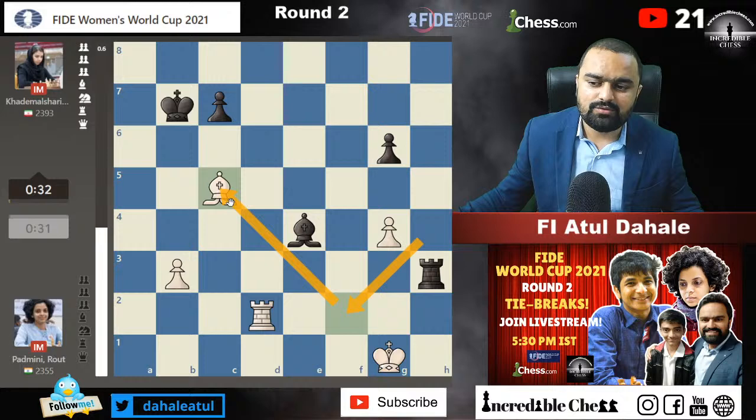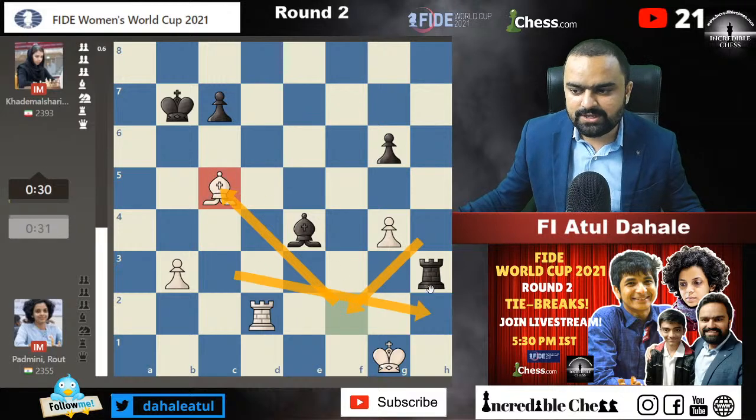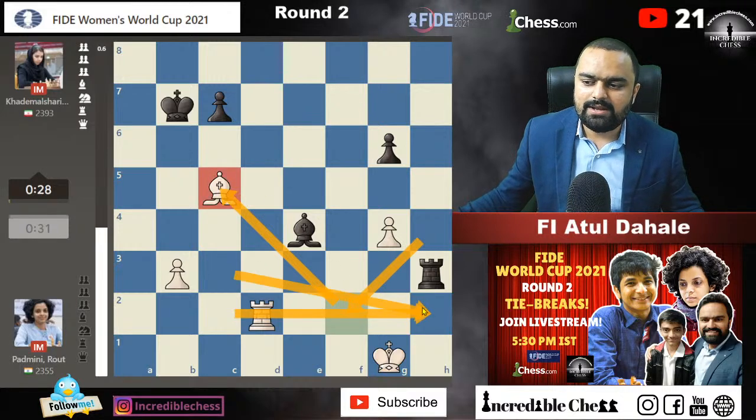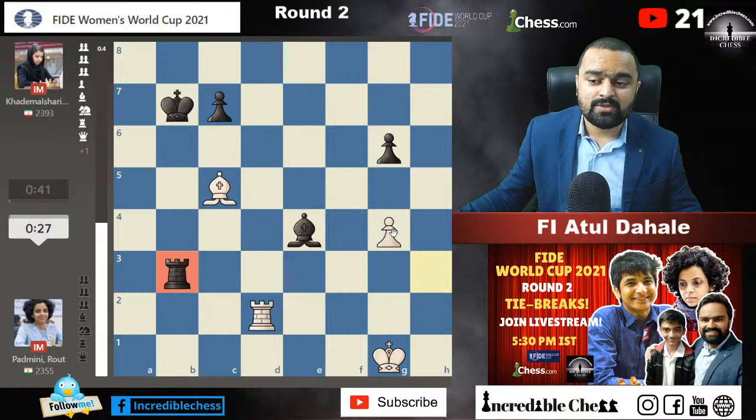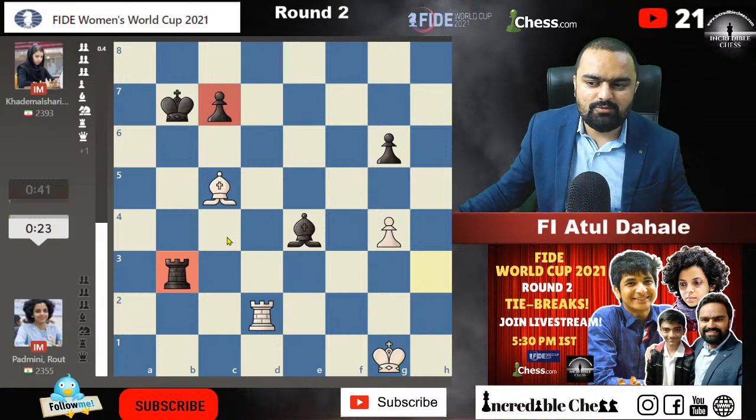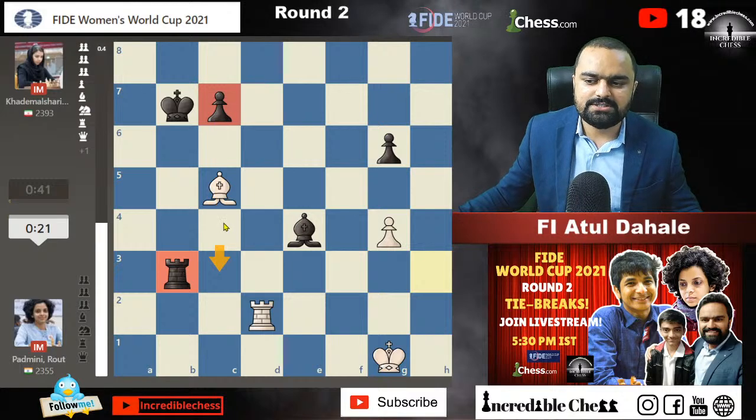She played bishop to f2. She captured the pawn on c5. She gave up the pawn on h3 square here, and now the position is getting neutralized. Okay, the pawn on b3 is lost. Padmini is one pawn down, but I hope that she should be able to hold the situation, because there is only one pawn, the c pawn, which is a troublesome pawn.